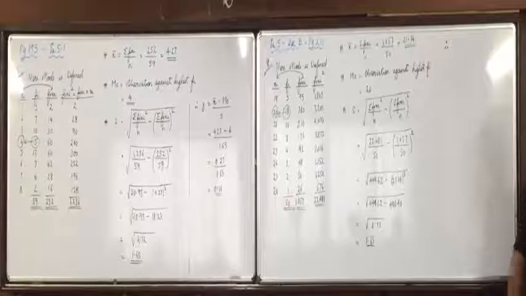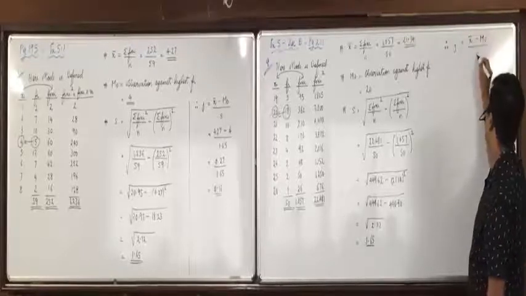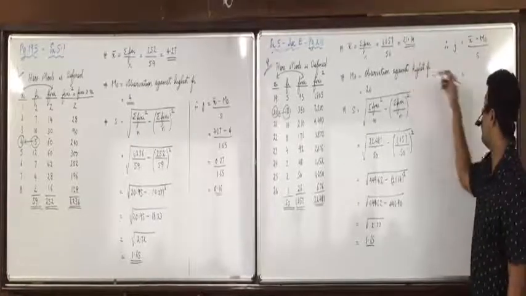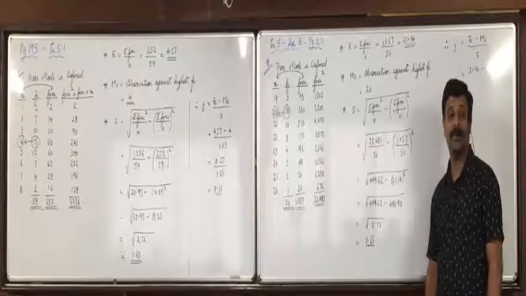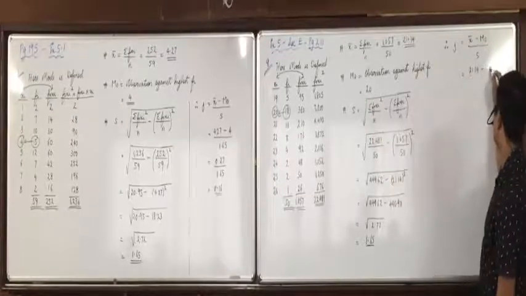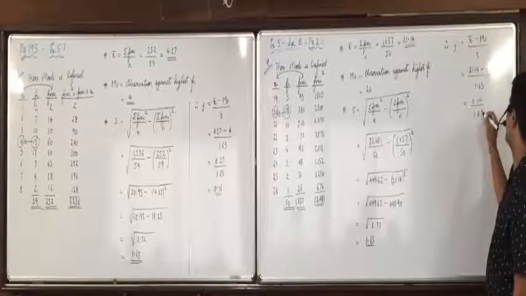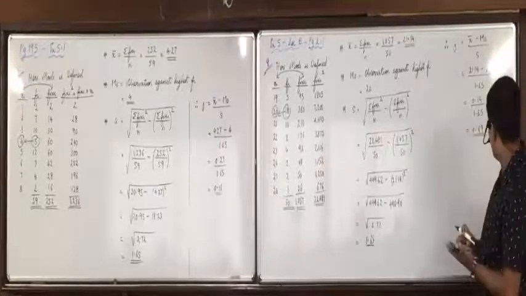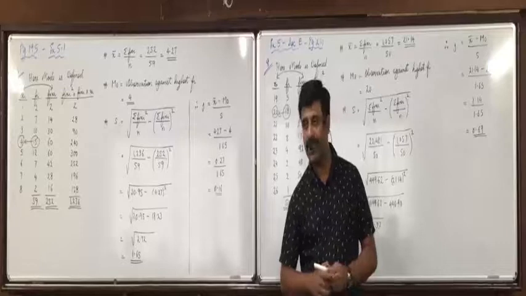So up till here. Harveen, what next? J is equal to X bar minus mode upon S. We have obtained X bar 21.14 upon 1.65, minus mode we have obtained 20 upon S 1.65. 0.14 upon 1.65, that is 0.69. Is it near to 0? No, it is near to 1.